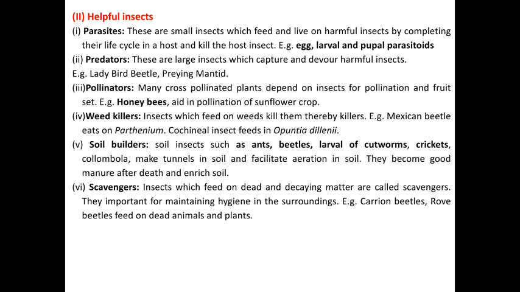Next are scavengers. These are insects which feed on dead and decaying organic matter. They are important for maintaining hygiene in the surroundings. For example, carrion beetles and rove beetles feed on dead animals and plants. These are the different economic importance of insects.